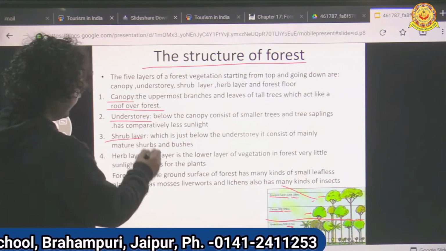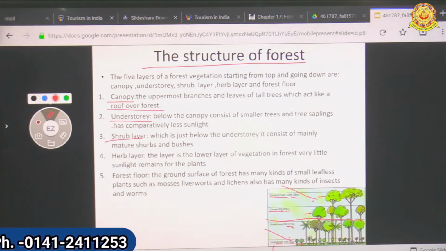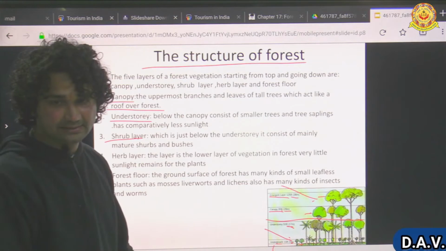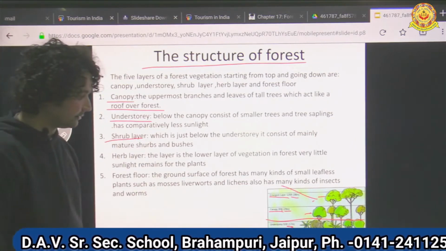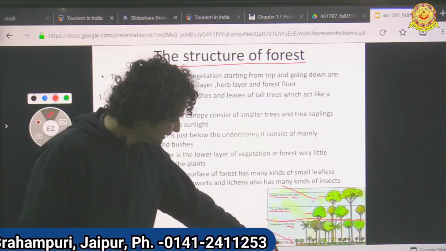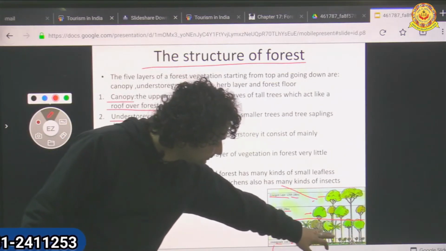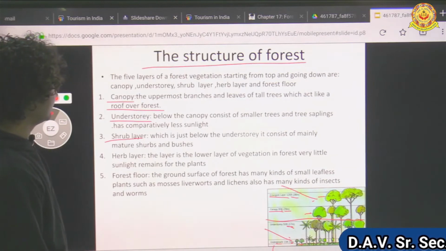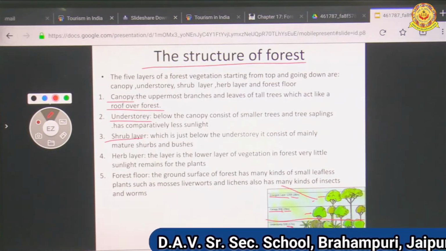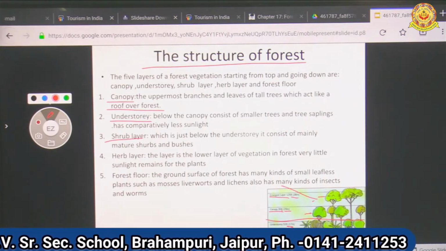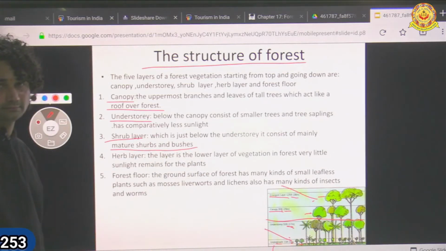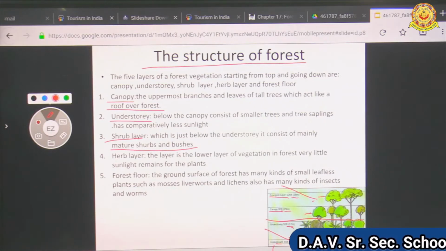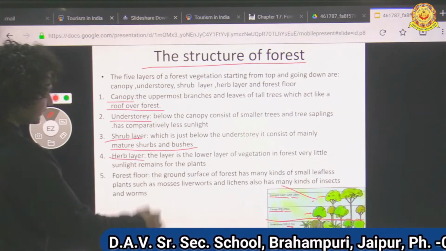Third, shrub layer. In this layer we find a number of shrubs, trees or plants which are just below the understory. It consists mainly of mature shrubs and bushes. Now fourth is herb layer.